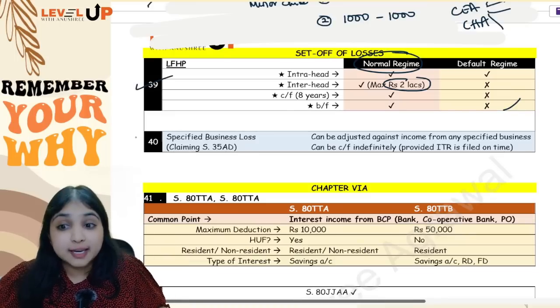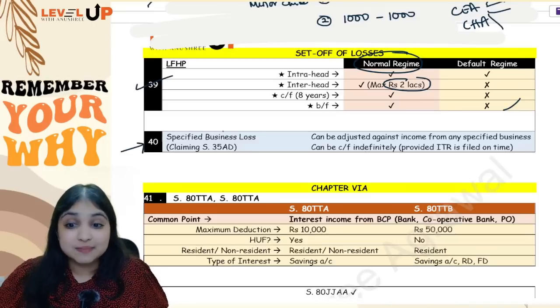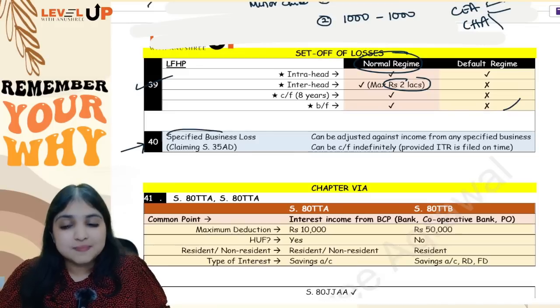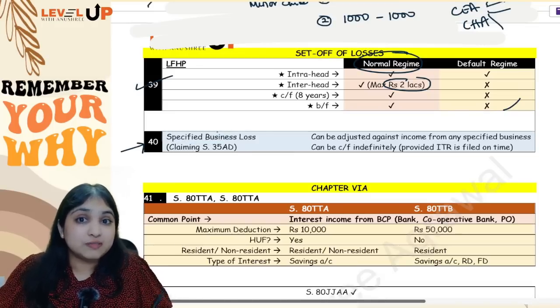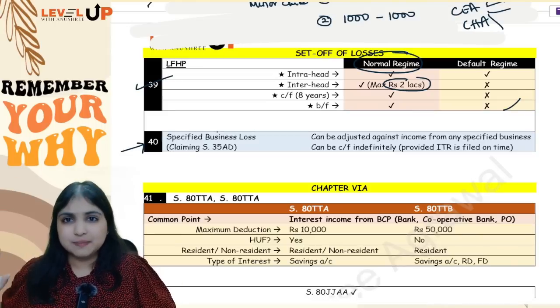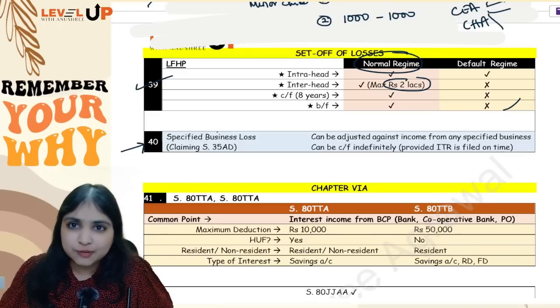Okay. Then comes your 40th adjustment. This is extremely important. See, if assessee is having a specified business under 35AD, guys, the specified business may be eligible for 35AD, may not be eligible for 35AD. For example, if it's an old specified business, or if the business is made up of lot of second-hand plant and machinery, then it will not be eligible for 35AD.